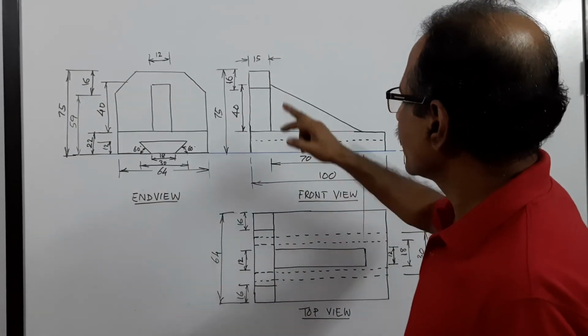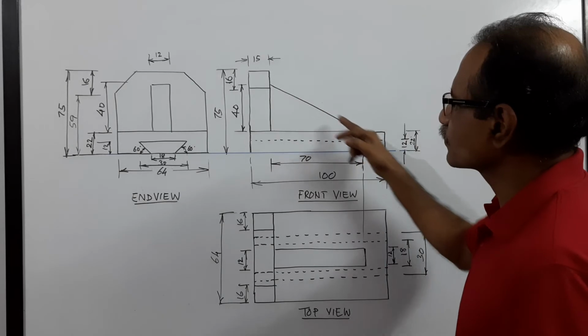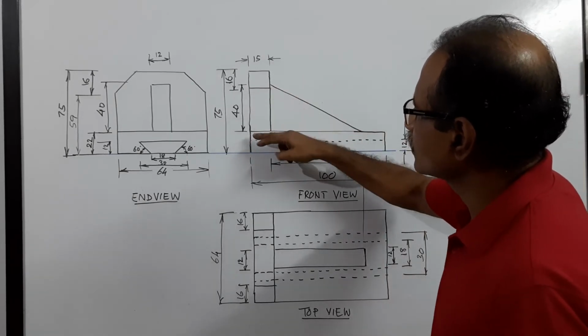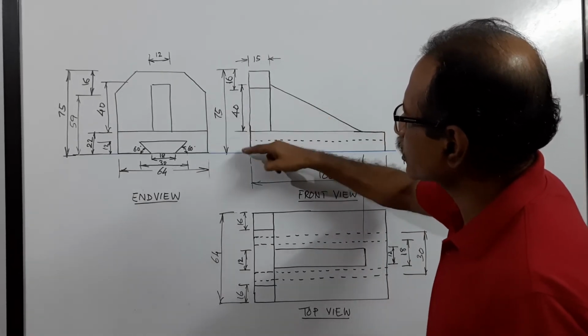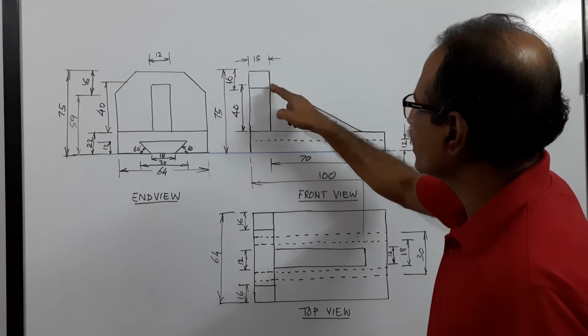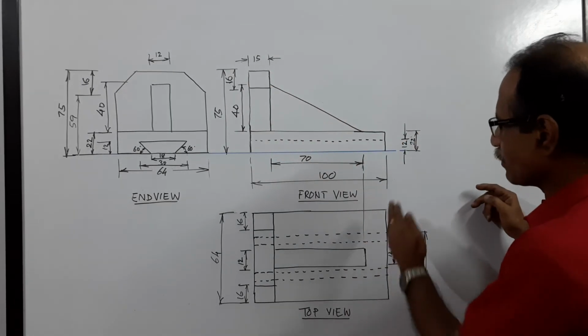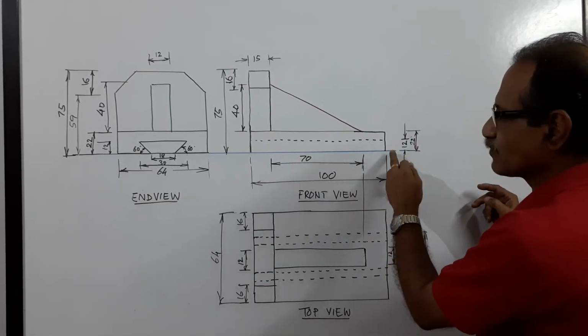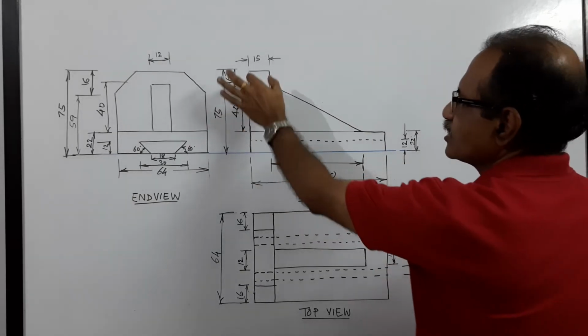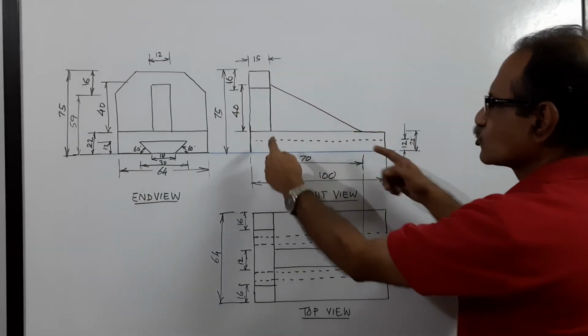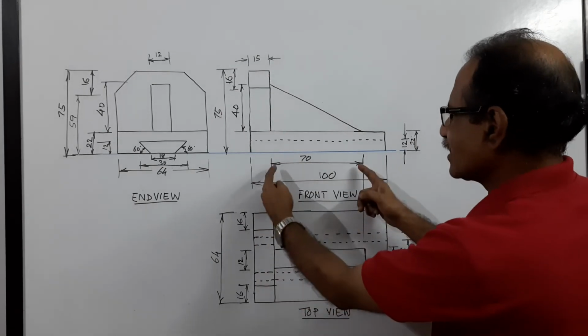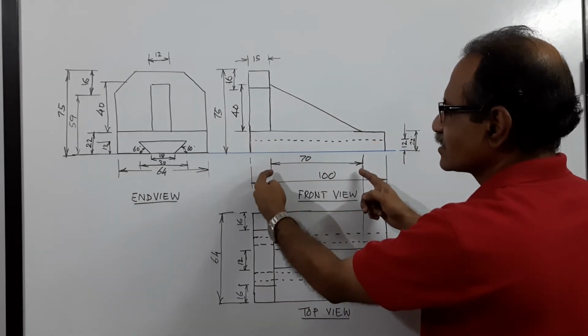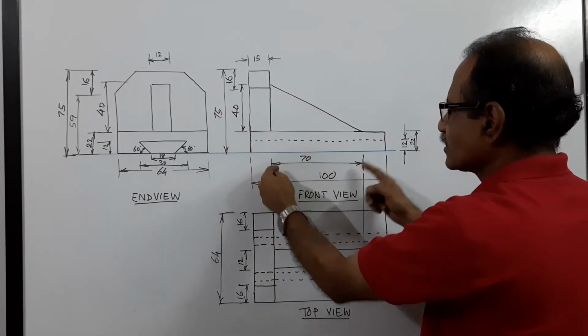There is a rib-like connection here. That rib starts 40 from here, and it ends 15 mm to the left of the end. This is 15. This is 15. So the intermediate length here is 70. This is the rib length, 70.